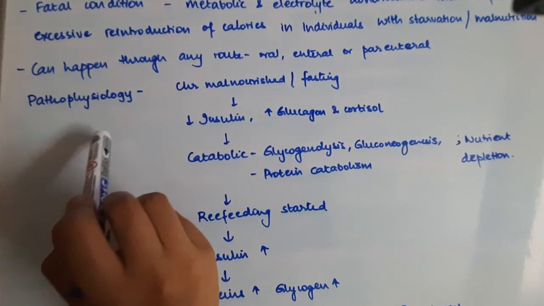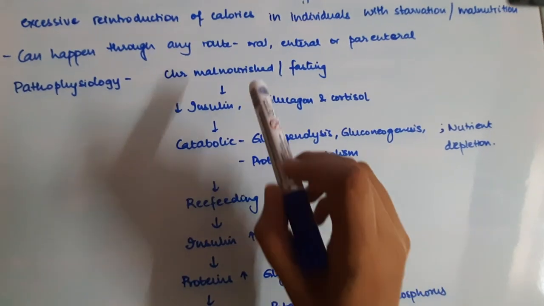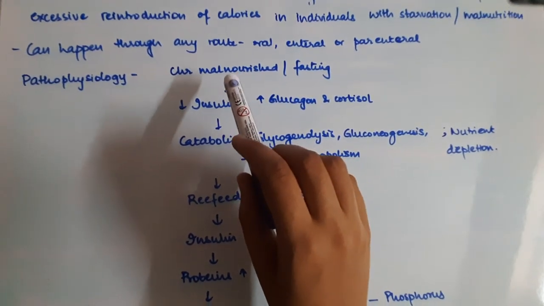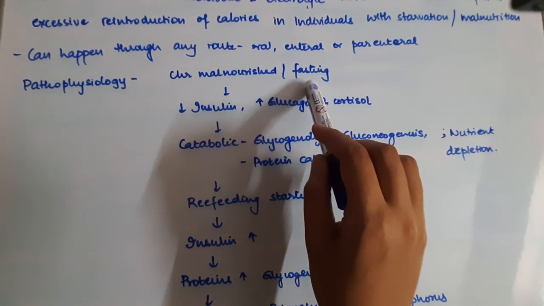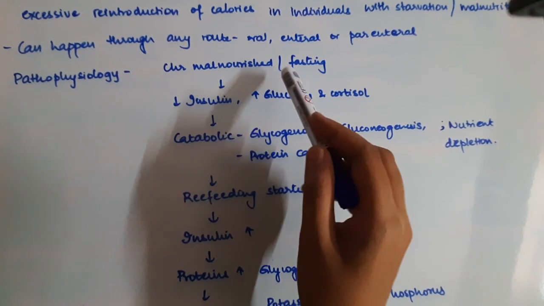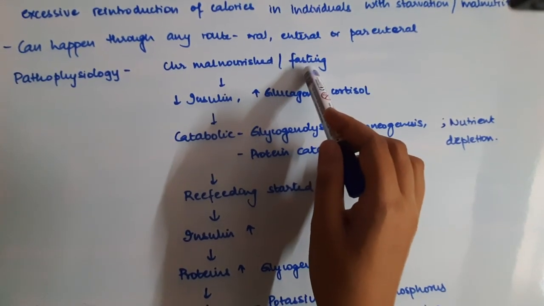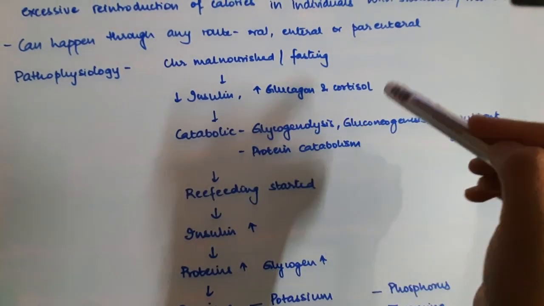Let us look at the pathophysiology of refeeding syndrome. So, what happens in refeeding syndrome is when in a person with chronic malnourishment and fasting, usually insulin is decreased. Obviously, we know that when a person is in fasting, the insulin will be less and glucagon and cortisol will be more.